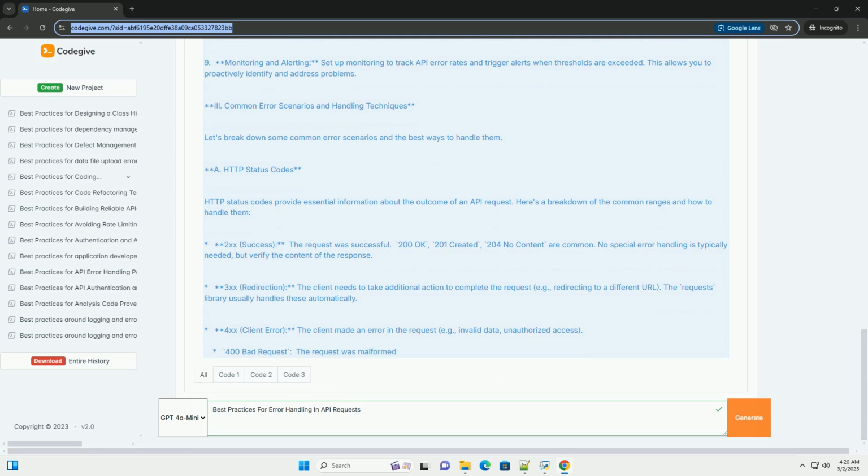Idempotency note. The comments highlight the importance of idempotency when dealing with retries. The API operations themselves should be designed to be idempotent if possible.